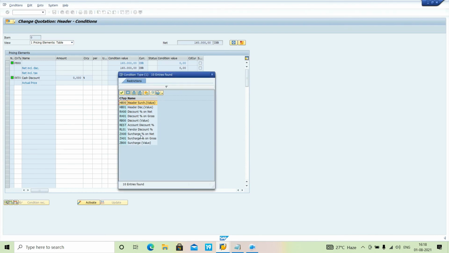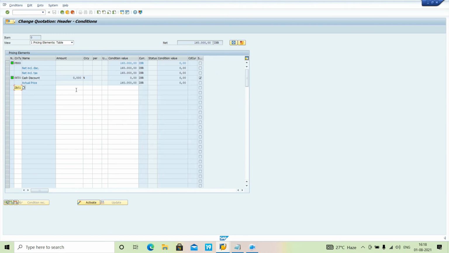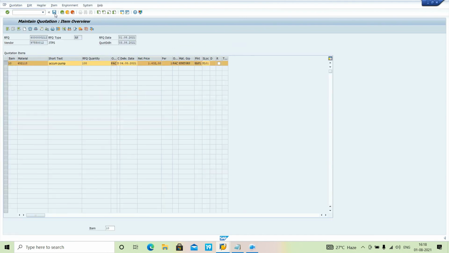Sorry, it's not selecting. I think there's some issue. Okay, no issue. Let's suppose he is asking for the surcharge. Later on I will update, no issue. He is asking for the surcharge of 2% only, right? Go back and save.